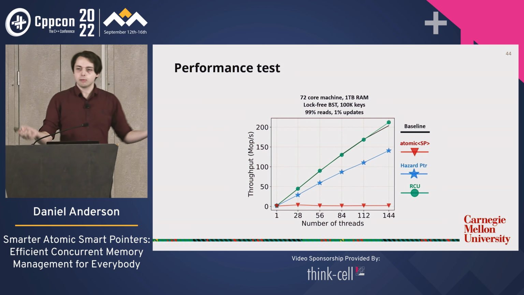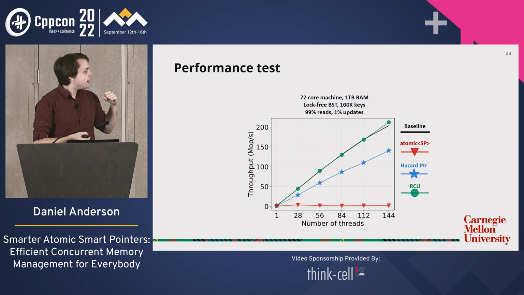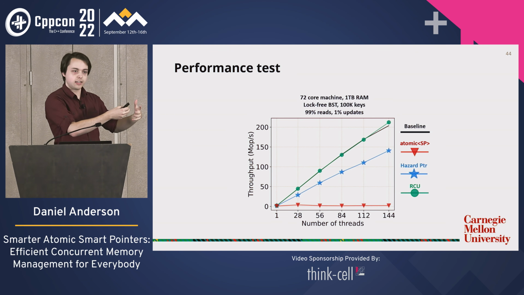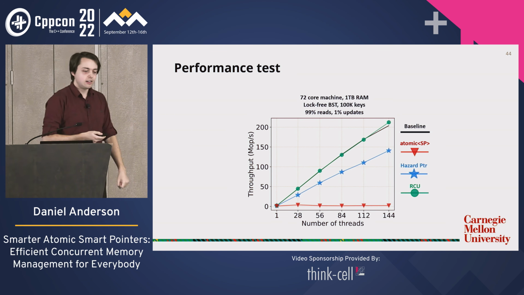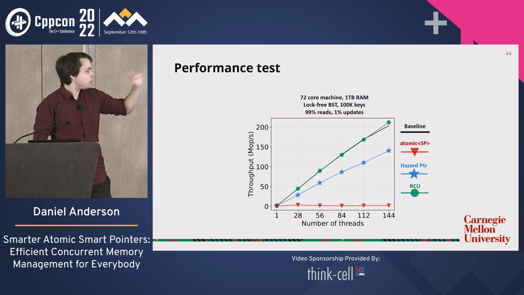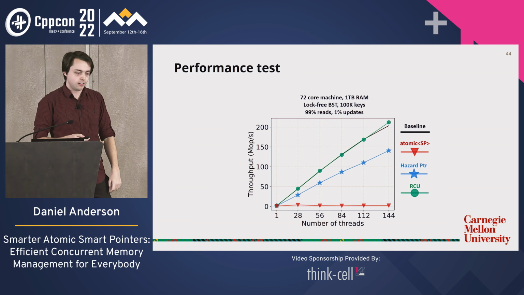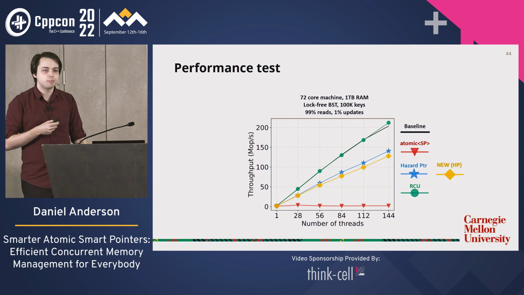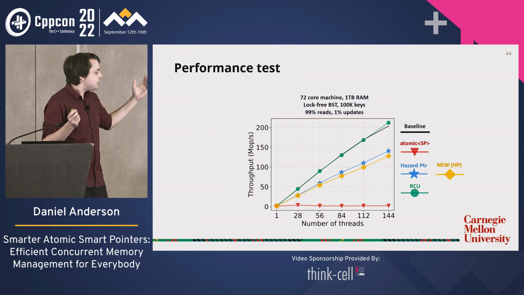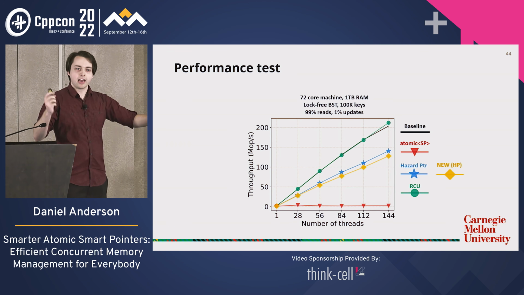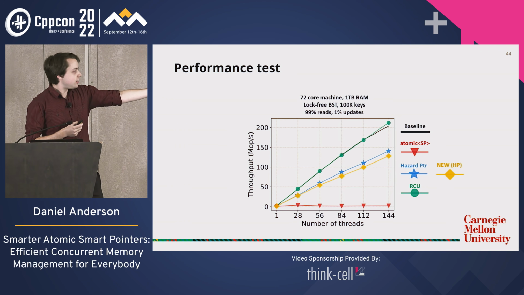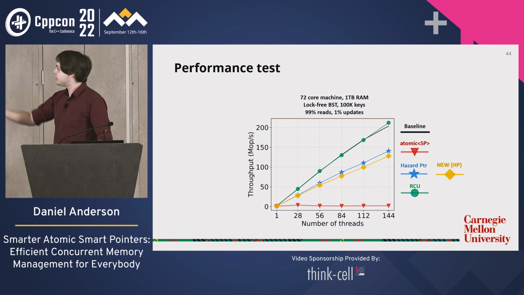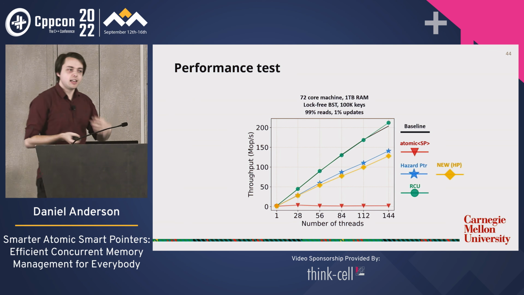So let's say we implement our smart pointer with deferred reclamation. And we can do that either with hazard pointers or RCU as the backend for that deferred reclamation. That's nice. So we can try out multiple variants of this. Let's see what happens if we implement our deferred shared pointer with hazard pointers as the backend. And we're almost on par with hazard pointers. We're just a hair behind the performance of hazard pointers, but with an interface that is completely encapsulated by RAII-based ownership. It's as easy to use as the unfortunate red line at the bottom, but we get performance that is competitive with hazard pointers.